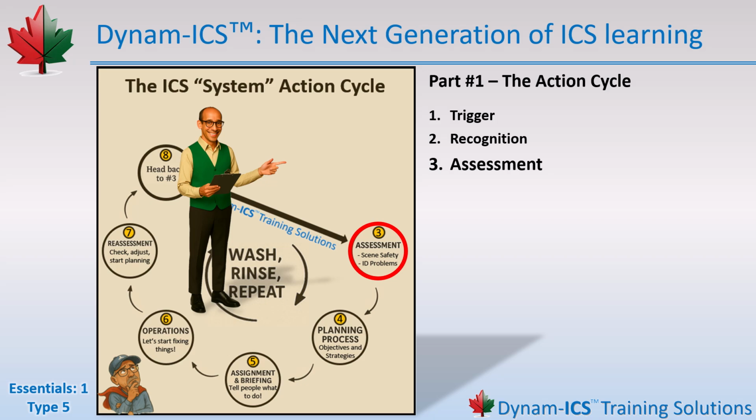And as you assess, always anchor your thinking to the ICS priorities: saving lives, stabilizing the incident, and protecting property and the environment. Those three guide every decision you make. Next up, step 4, planning. Now that you know the problems, what are you going to do about them?